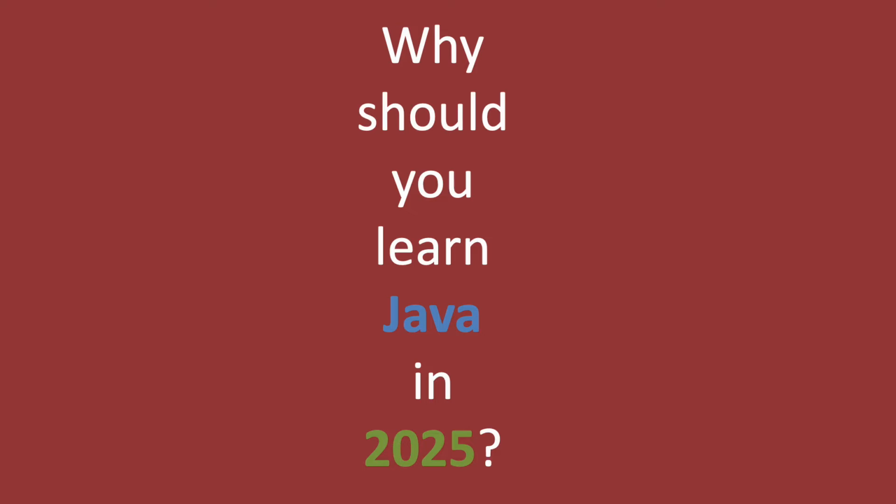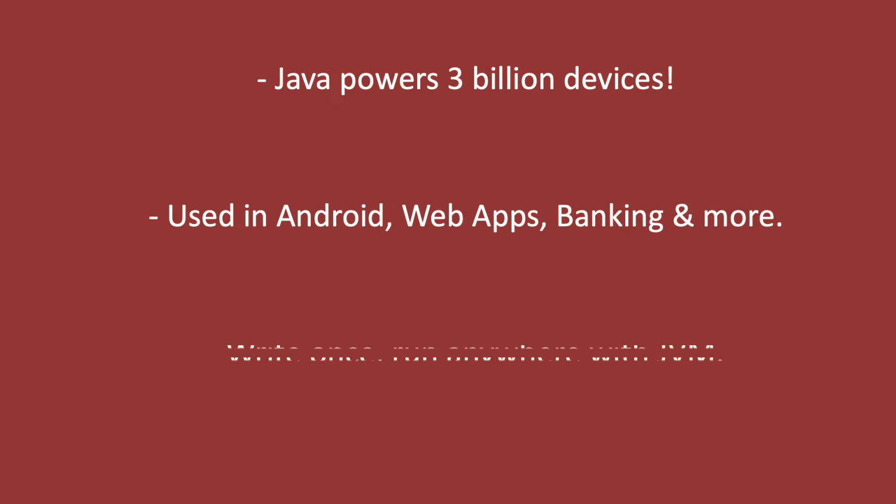Did you know Java is literally everywhere? From your Android phone to ATMs and even NASA, Java powers them all. Did you know? Java powers over 3 billion devices. From Android apps to web applications, and even banking systems. Java is everywhere. But what makes Java so powerful?